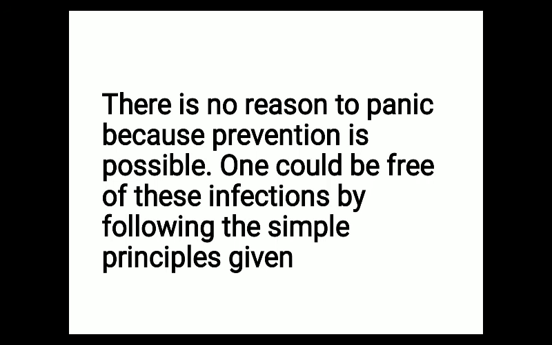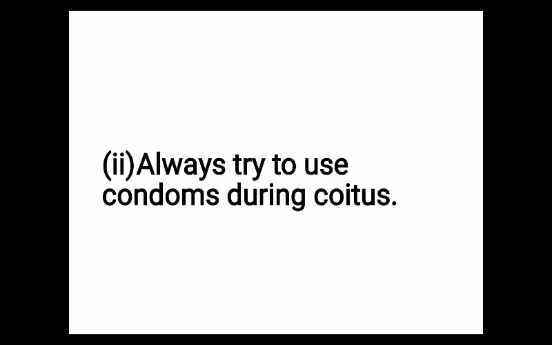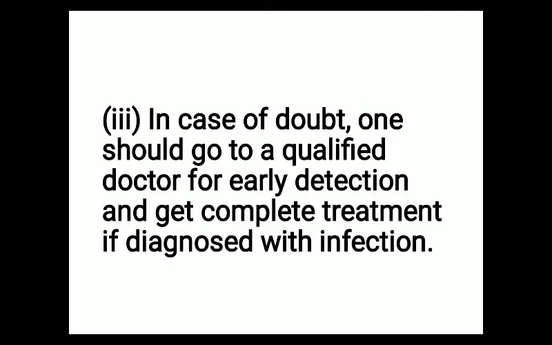What are the precautions one should take to prevent oneself from sexually transmitted disease? They are: avoid sex with unknown partners and multiple partners. Second, always try to use protection during coitus. And in case of doubt, one should go to a qualified doctor for early detection and get complete treatment if diagnosed with infection. So these are the three basic precautions one should take to prevent sexually transmitted disease.